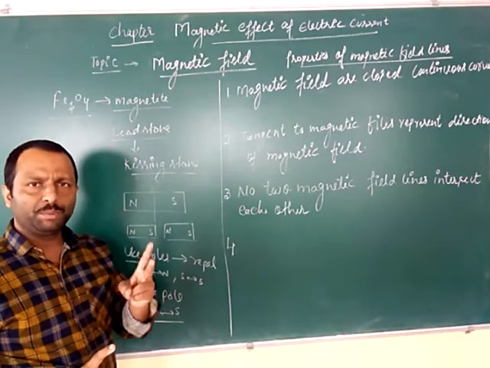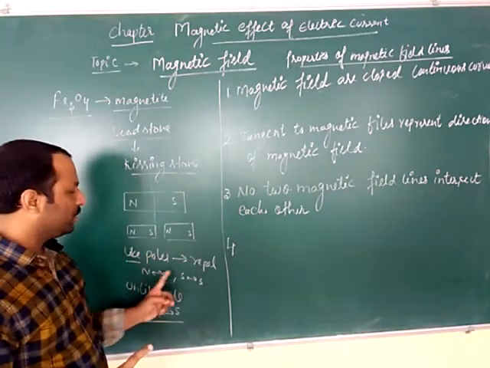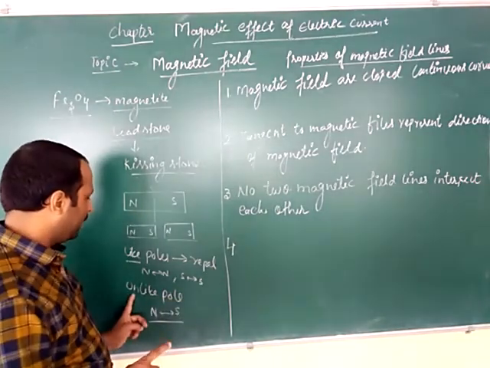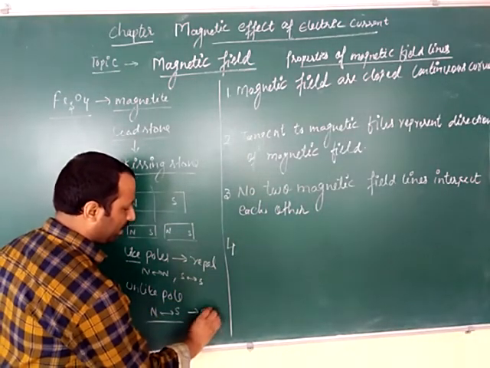Every magnet has how many poles? Two poles. And like poles repel each other, and unlike poles attract each other. Okay? In this way.